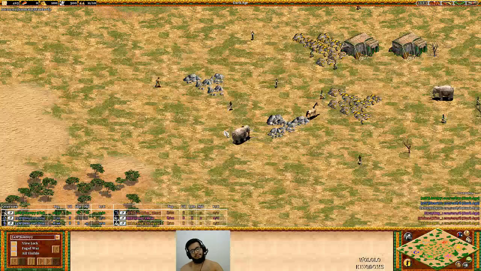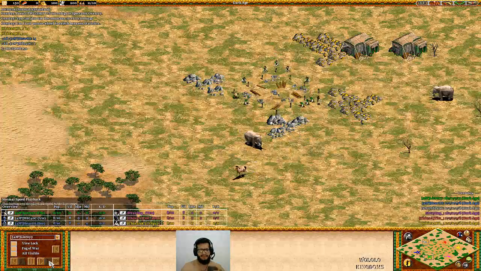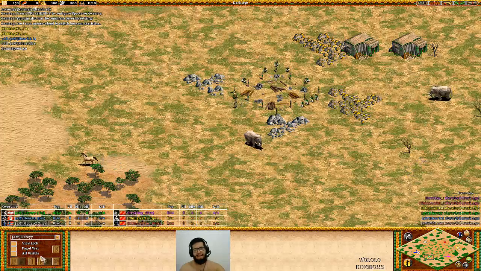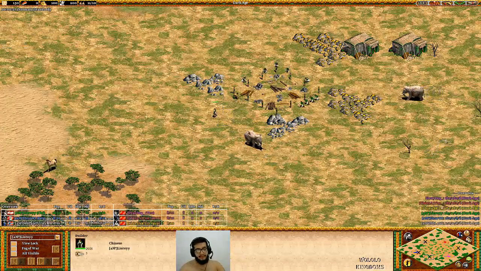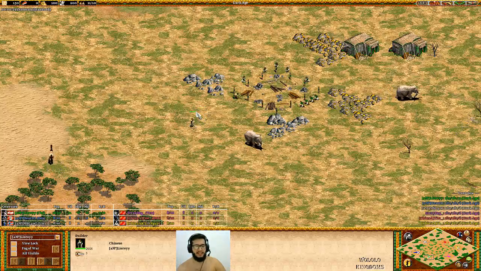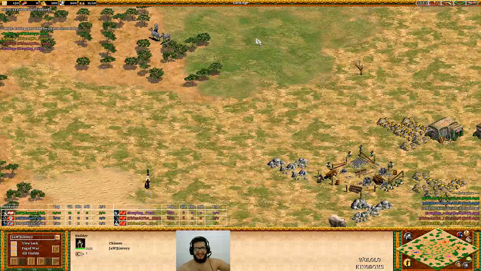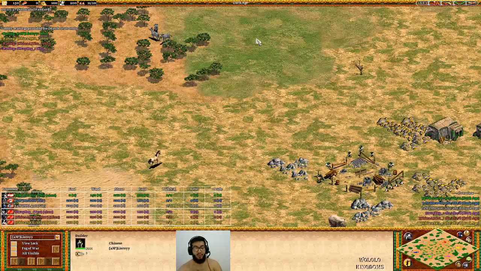Fourth game. Oh, so fast. Okay, so Chinese here for Mr. Liereyy. As I said, Steppe is a map where I expect to see Chinese, because their start is great for